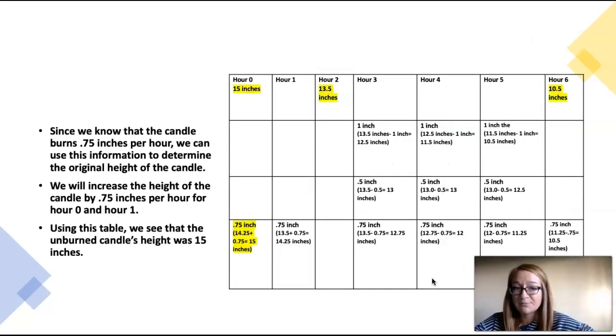Since we know that the candle burns 0.75 inches per hour, we can use this information to determine the original height of the candle. We're going to go the other way on the guess and check table. We're going to increase the height of the candle by 0.75 inches per hour for hour 0 and hour 1. Hour 1, we have 13.5 inches plus 0.75 inches, which gives us 14.25 inches. Another 0.75 inches on top of 14.25, we see that the final height of the candle is 15 inches.